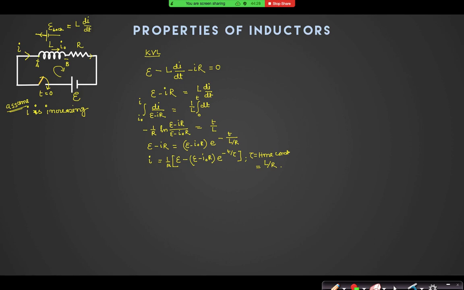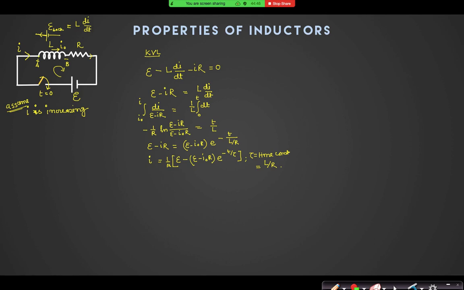If the initial current is 0 before closing the switch, after closing the switch the current will also be 0. And how can that current be 0 if I assume the inductor to be open or short circuit? Open circuit.